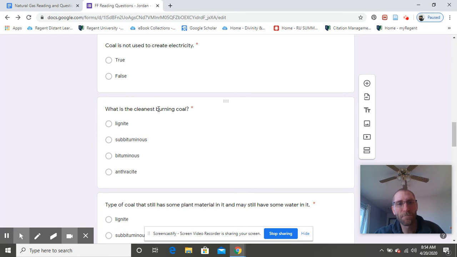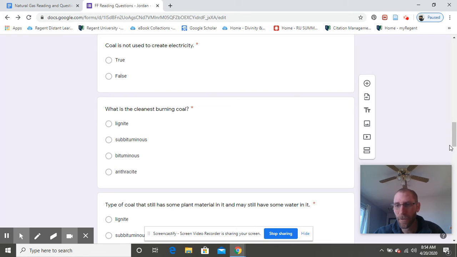What is the cleanest burning coal? There are 4 types of coal: lignite, subbituminous, bituminous, anthracite. Cleanest burning is talking about the pollutants in it. So which one is the cleanest burning between these 4 types? On the reading, subbituminous is not on there, but we do have that as our definition.